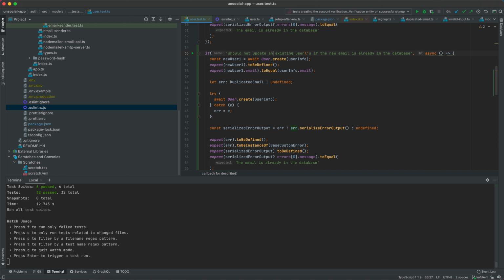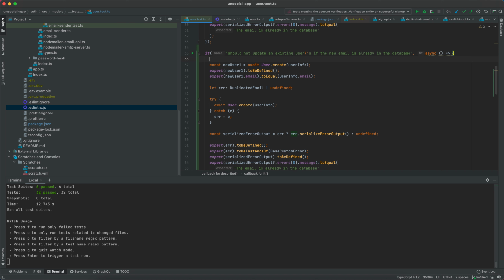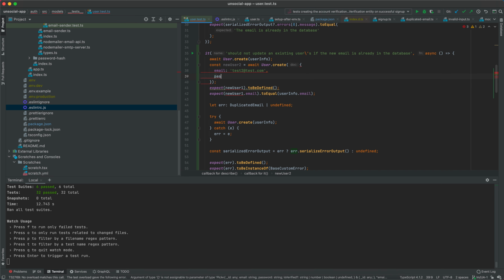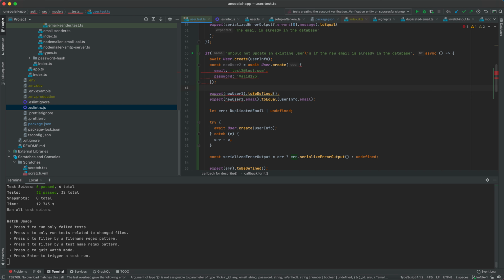We should first create a new user with user.create. So I will simply leave this line here, but above I'm going to add another user.create. So here I'll call my new user newUser2. And then here, this is going to be our first user, right? So the newUser2, I will create with a different email. I'll create with an email that is going to be test2@test.com. And the password that is going to be valid123, right? So that our user is valid.